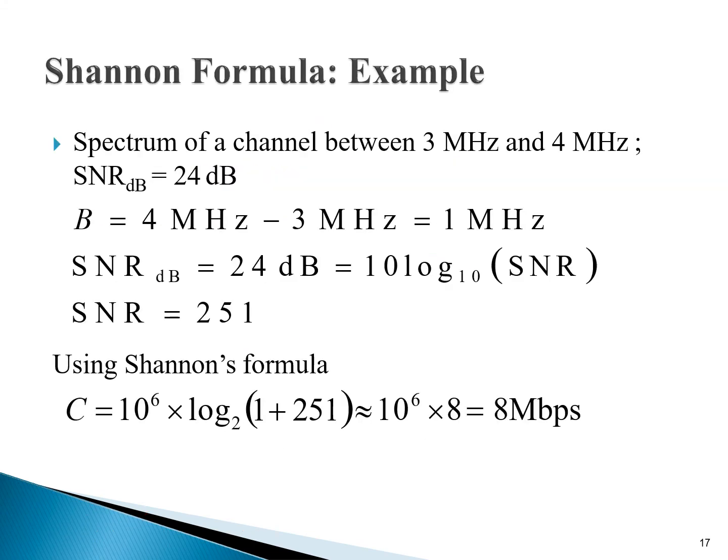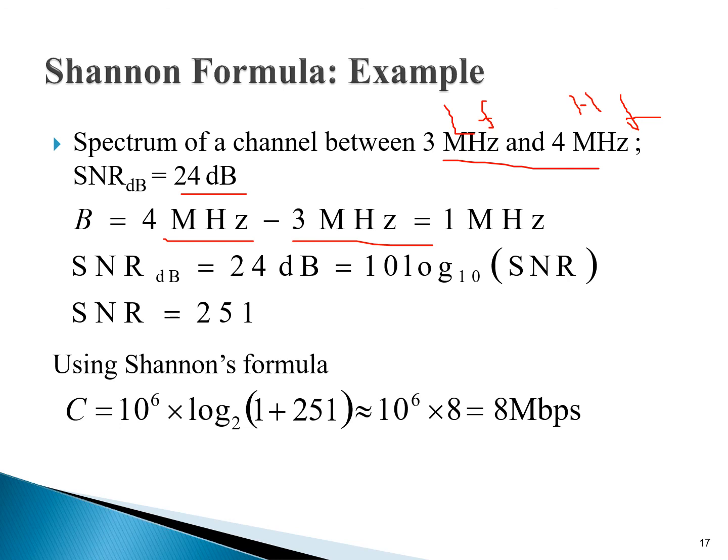The next one is again a similar question. You have to solve it as well. Here the range of frequencies is given, and SNR in dB is also given. What is the bandwidth? This is the highest frequency and this is the lowest frequency. ठीक हो गया? 4000 megahertz minus 3.